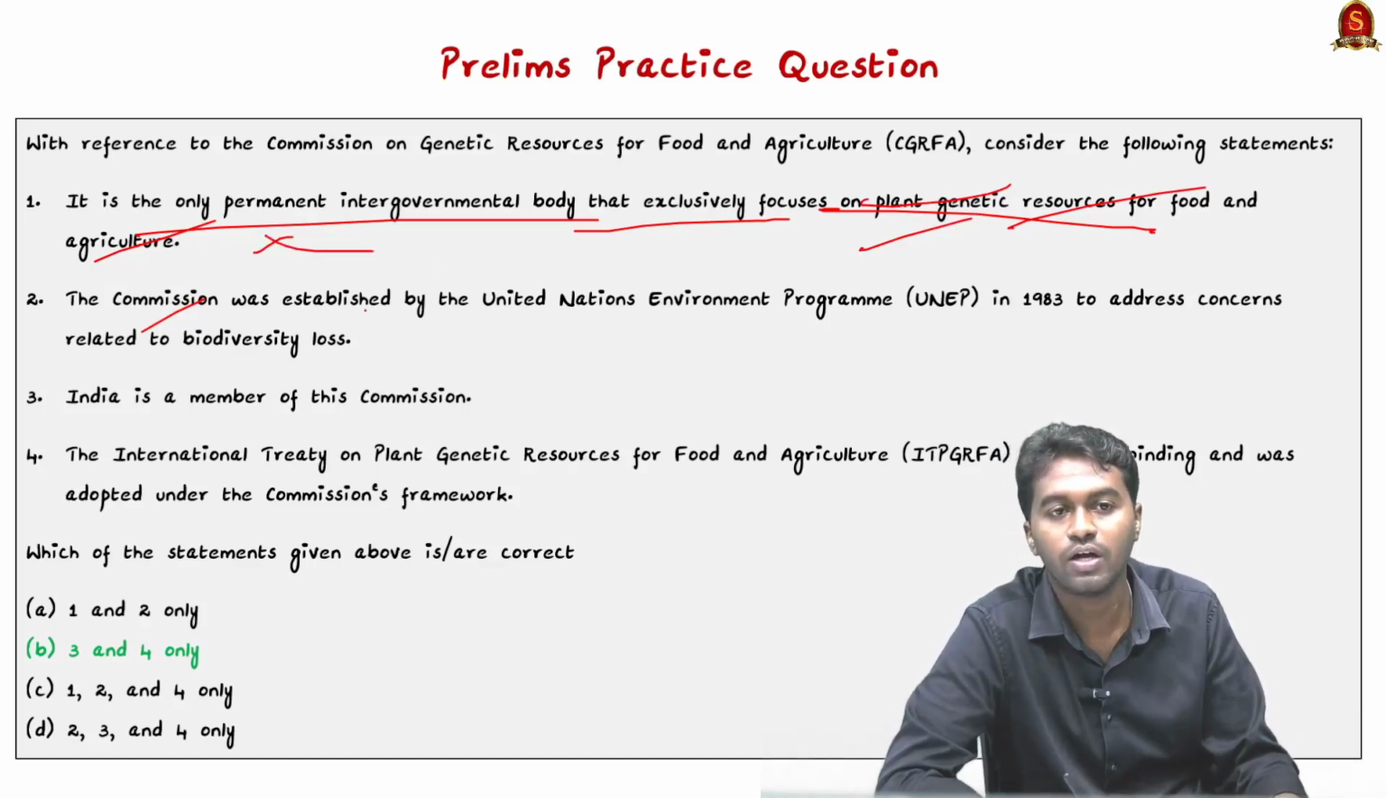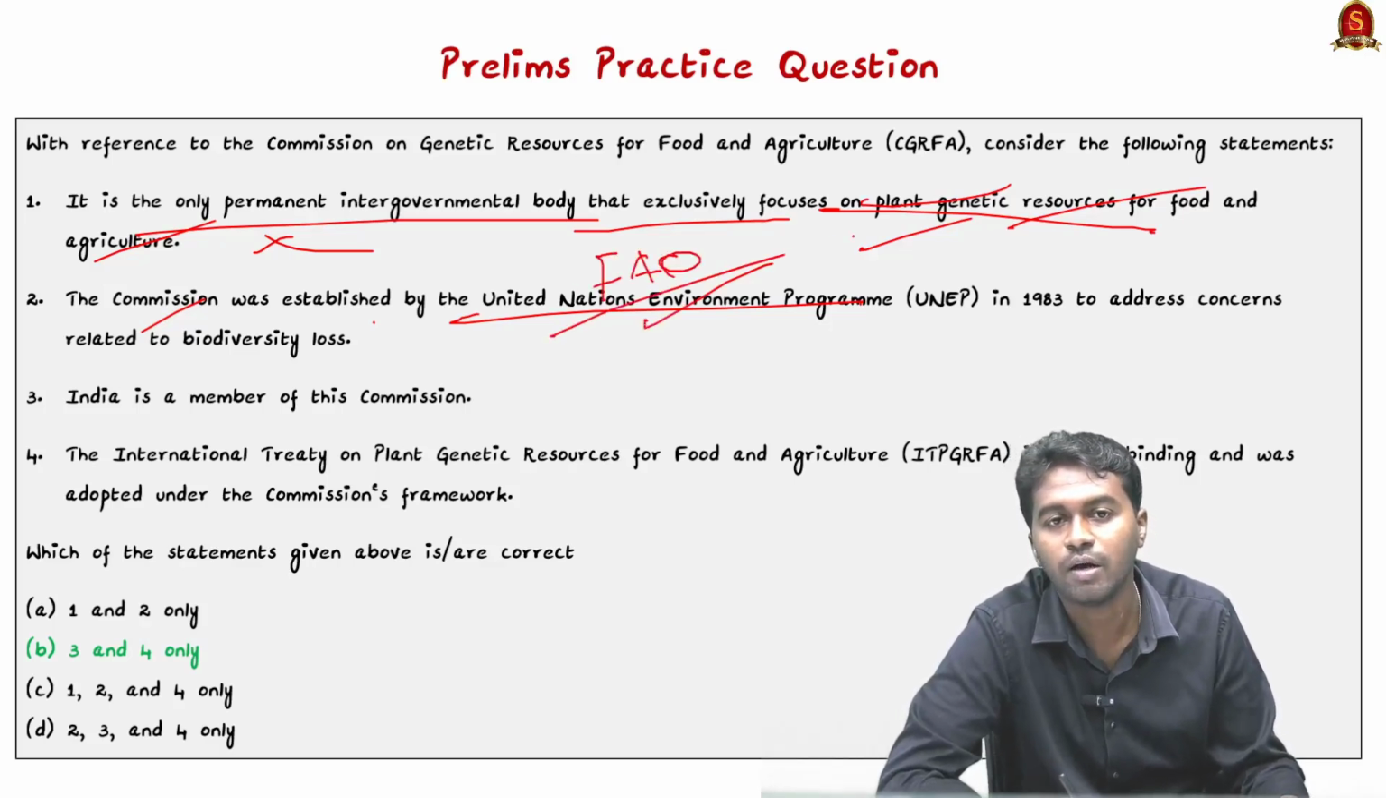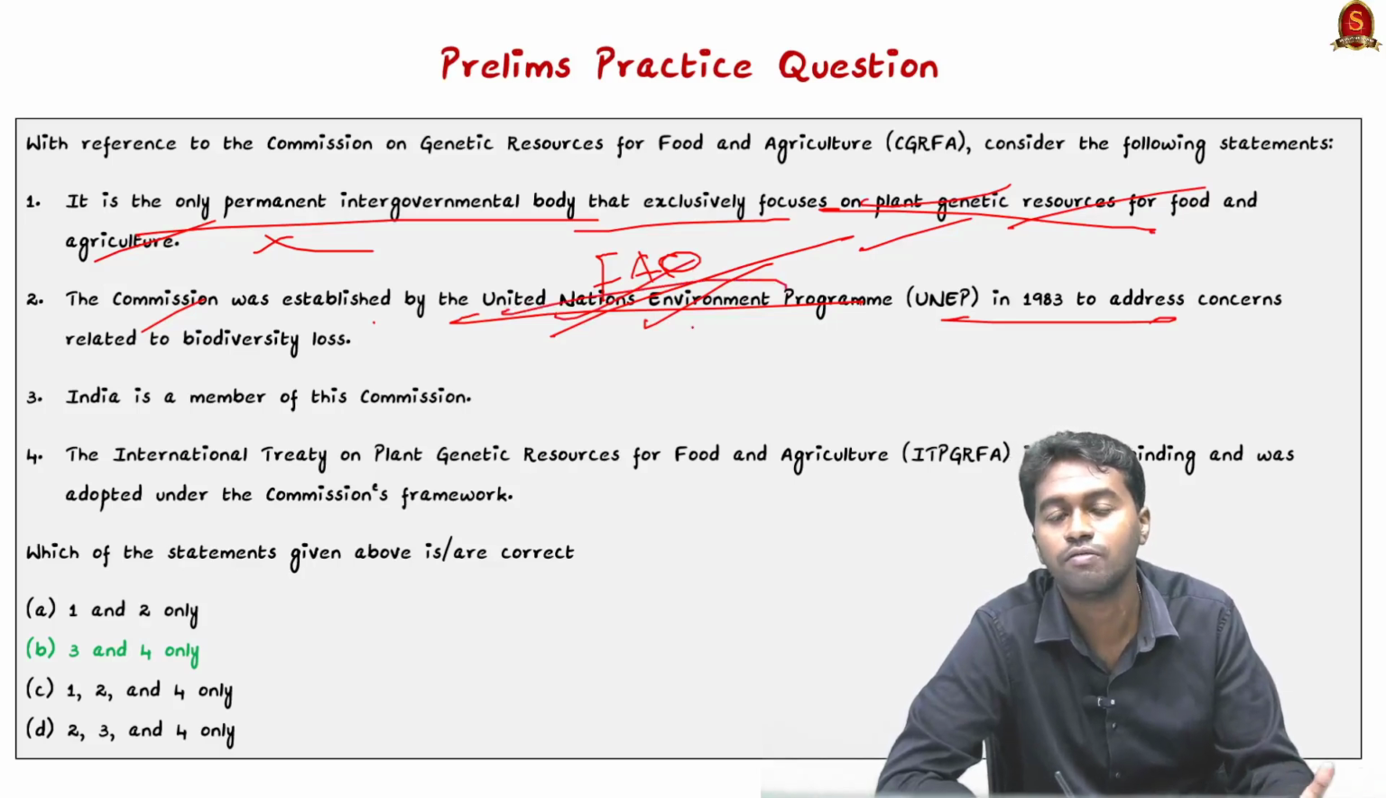and therefore this statement is wrong. And the commission was established by the United Nations Environment Program? No, actually it was established by the FAO, that is the Food and Agriculture Organization, but the year is correct. The statement is almost entirely correct, but it was not established by the United Nations Environment Program, it was established by the Food and Agriculture Organization.